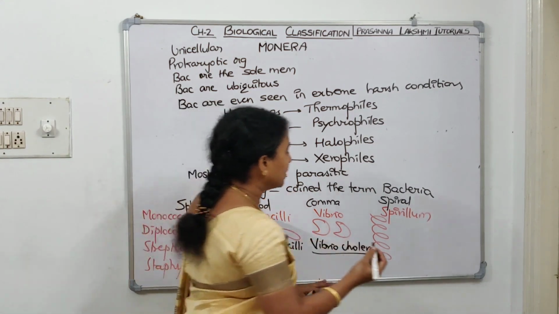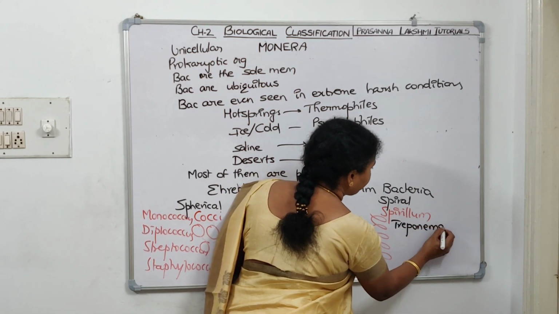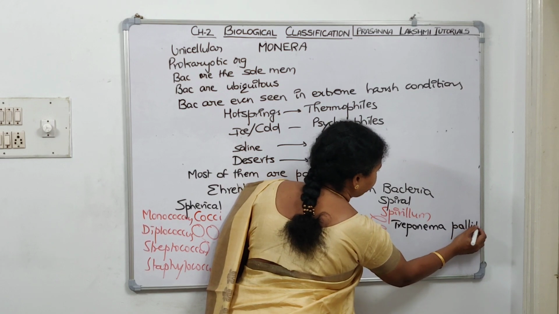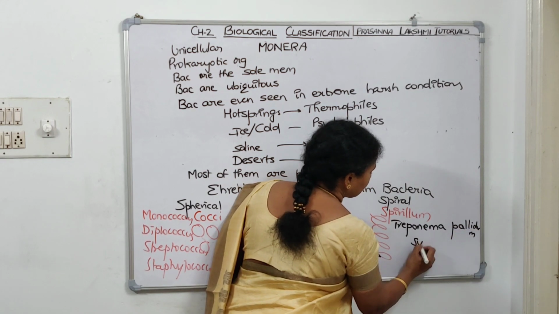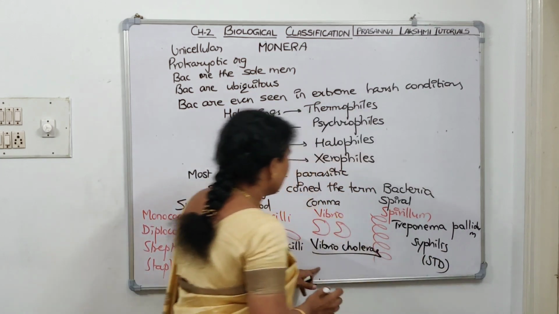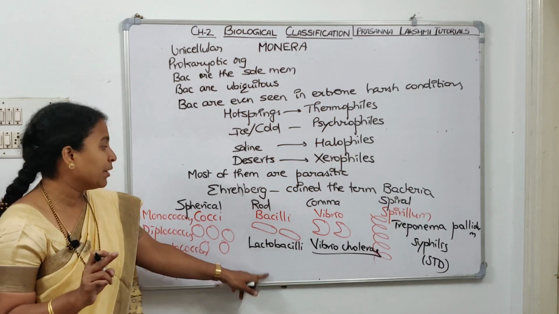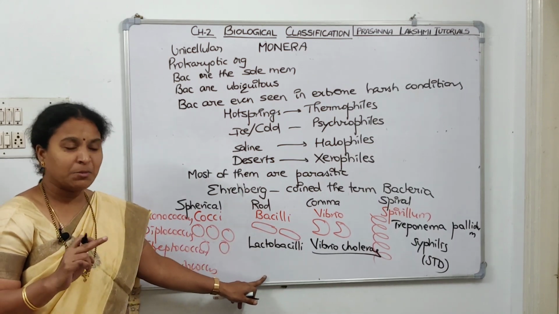For spiral shaped bacteria, what is the example I am giving? Treponema pallidum. What does it cause? Syphilis, which is a sexually transmitted disease. Now, Vibrio cholerae, a comma shaped bacterium, causes cholera. Bacilli, lactobacilli, which converts milk to curd.